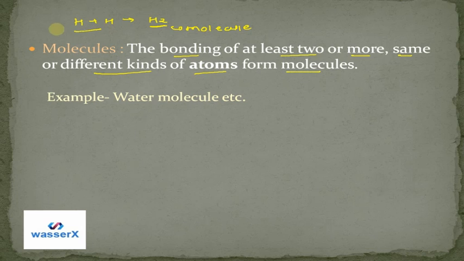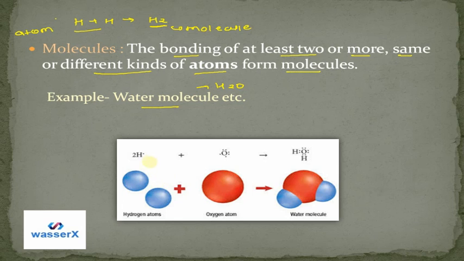But these two hydrogens individually are called hydrogen atoms. And an example can be the water molecule, which is made up of H2O. You can see here that two hydrogen atoms are there, one oxygen atom is there, and as a whole they form the water molecule together. So this is how one molecule is formed, where at least two or more same or different types of atoms are there.